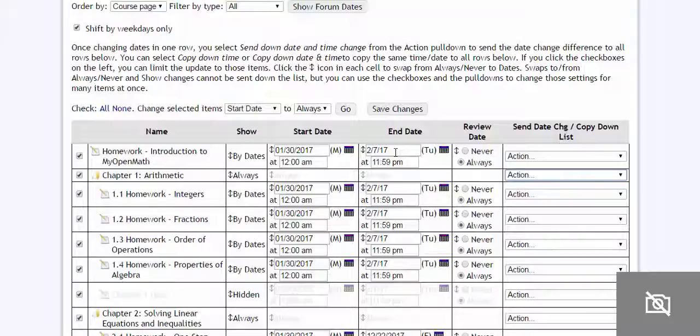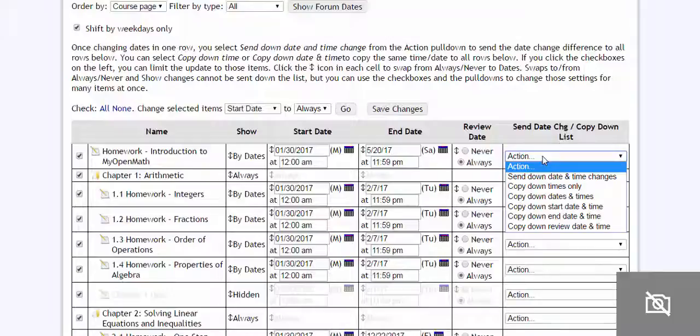One thing you could do, I guess, if you just want to open everything the first day and close it on the last day, 5/20/17, just so it's all available or will be available. And this is for everything. Copy down start date and time.